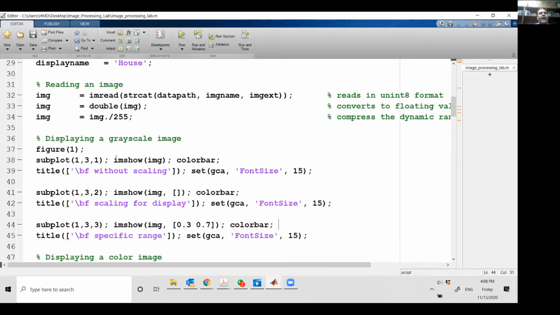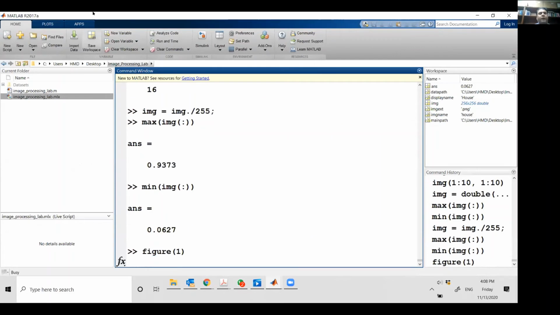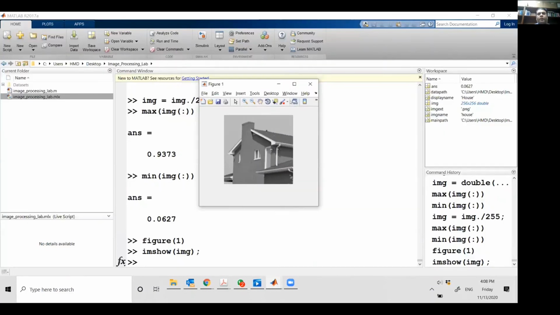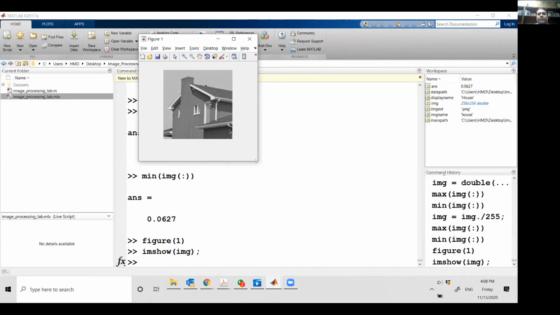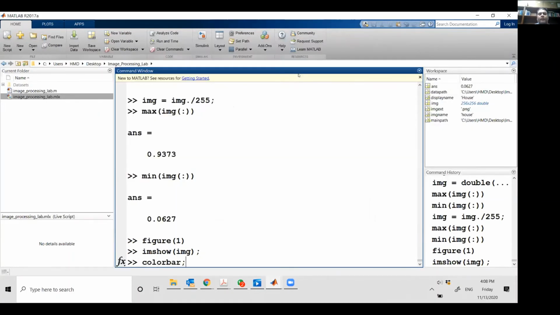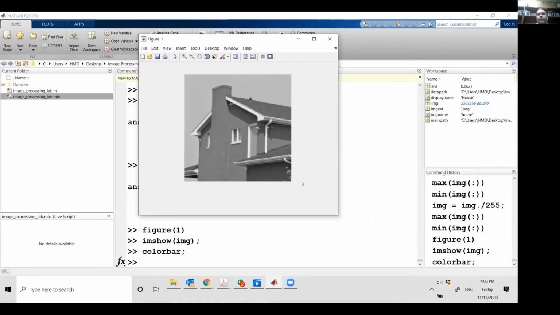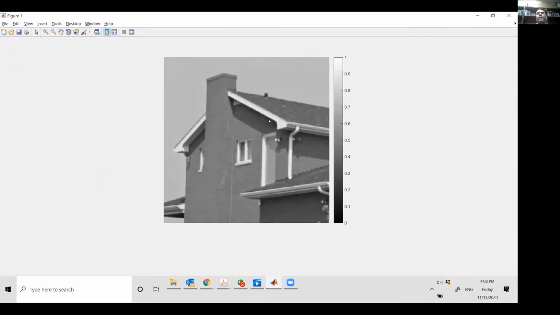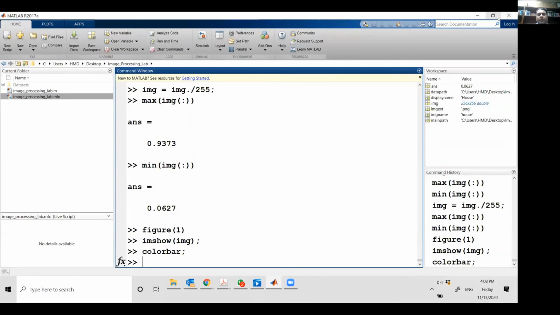So what I do is I use the imshow command. Let me just run this now. For example, let me say figure 1. So I created figure 1 here. And let me say imshow image. So here I have the image of the house. So I can visualize an image. It's a 2D image. Now I don't know what the minimum and maximum intensity are. I call a command called colorbar, and it gives me the color bar here, which tells you that I'm going from 0 to 1. So I see this image in front of me, which is the original image that I have.